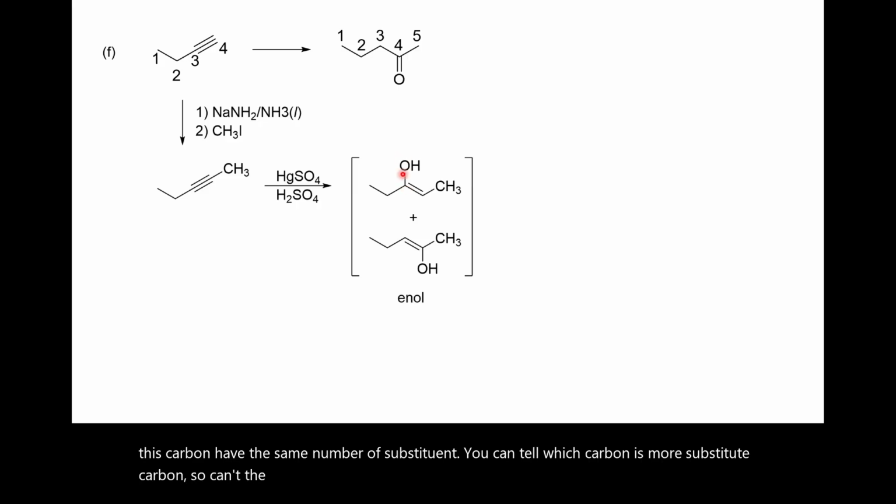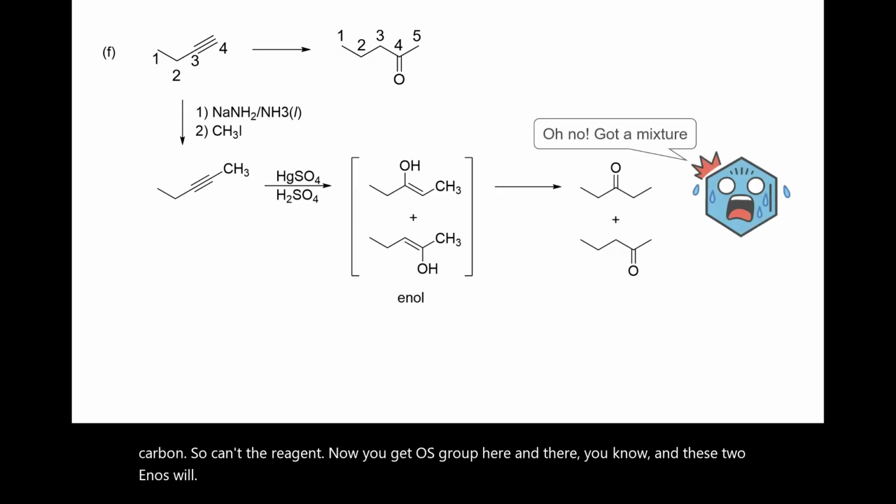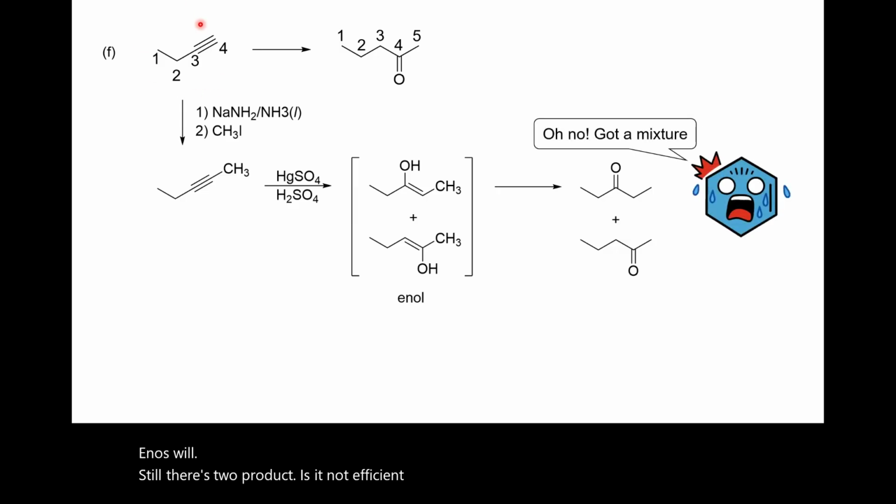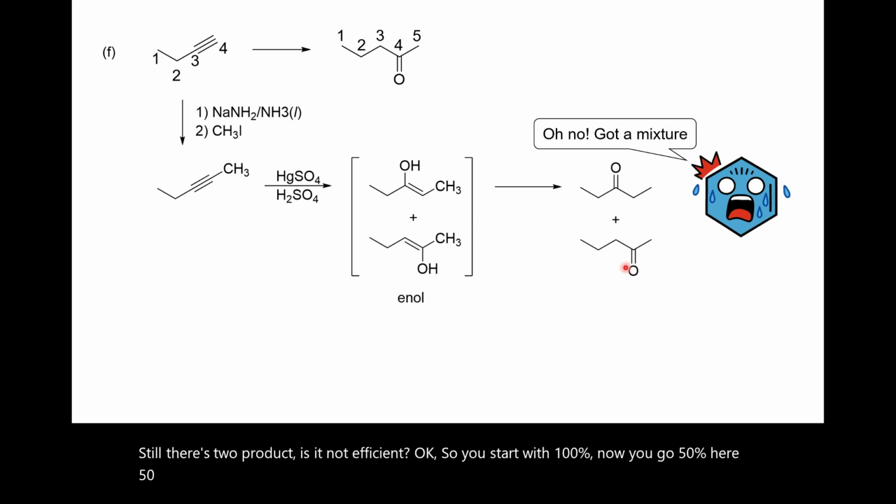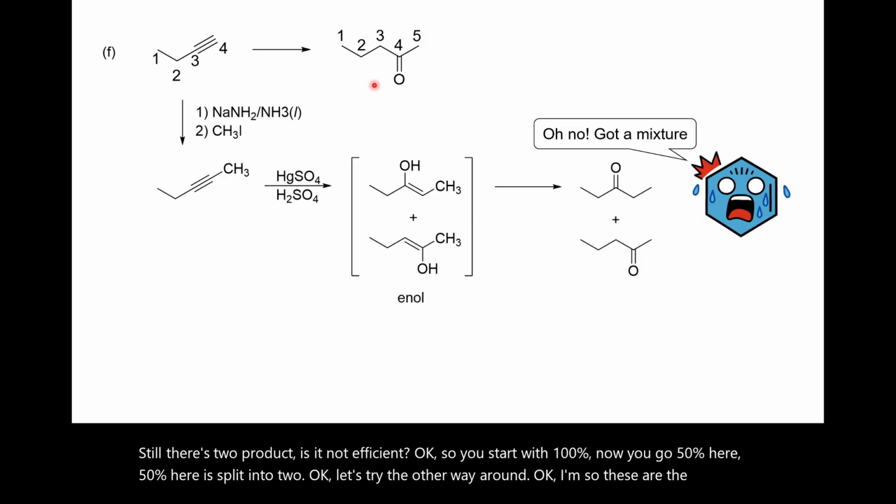Now you get an OH group here and there, and these 2 enols will tautomerize to these 2 products. This is not efficient. You started with 100%, now you go 50% here, 50% here, split into 2. Let's try the other way around. So this is a ketone. This is why you should do retrosynthesis.